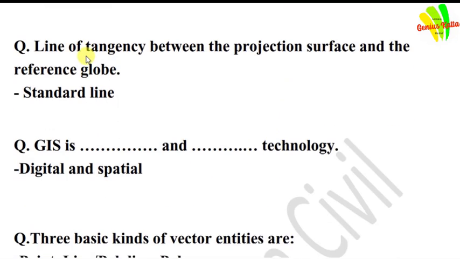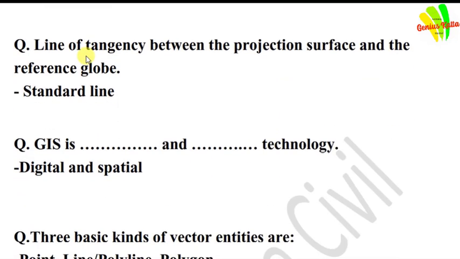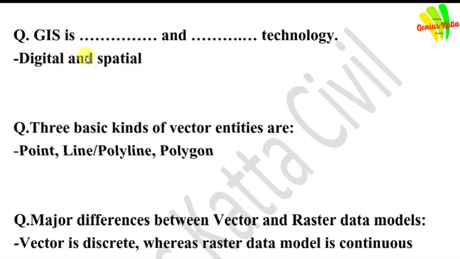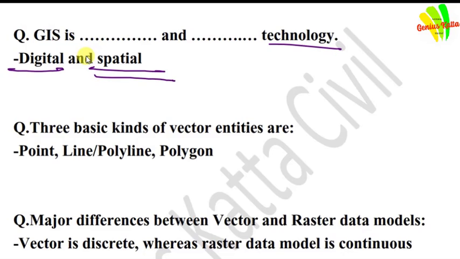Next question is line of tangency between the projection surface and the reference globe. Answer is standard line. GIS is dash dash dash and dash dash dash technology. Answer is digital and spatial technology. GIS is spatial and digital technology.